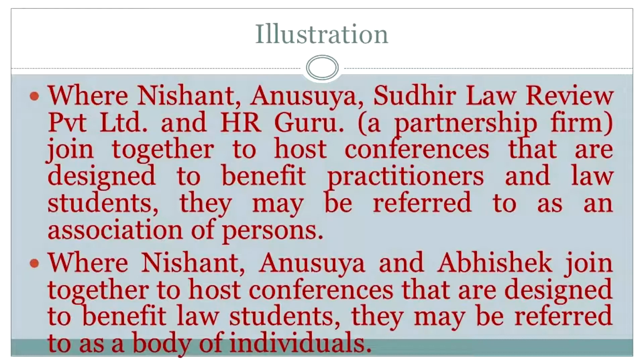Okay? But where Nishant, Anusuya and Abhishek, three individuals, no affiliation to any private company whatsoever, joined together to host conferences that are designed to benefit law students, they may be referred to as a body of individuals, basically. Okay, so they say the absence of a common design is what principally distinguishes a body of individuals from an association of persons. You might make the case that maybe Nishant, Anusuya and Abhishek have a common design, isn't there an association of persons per se? You could argue it, right?